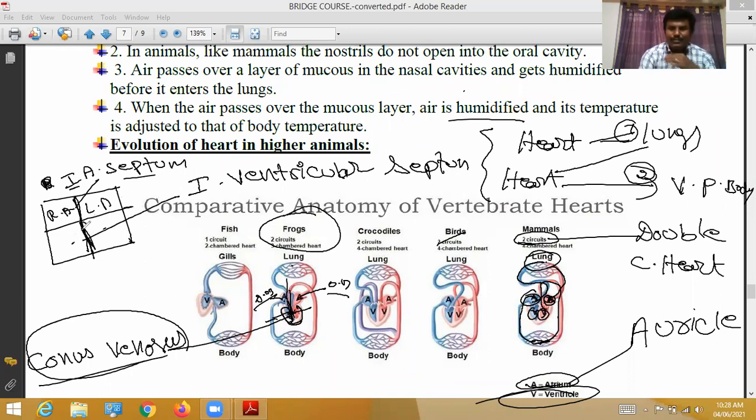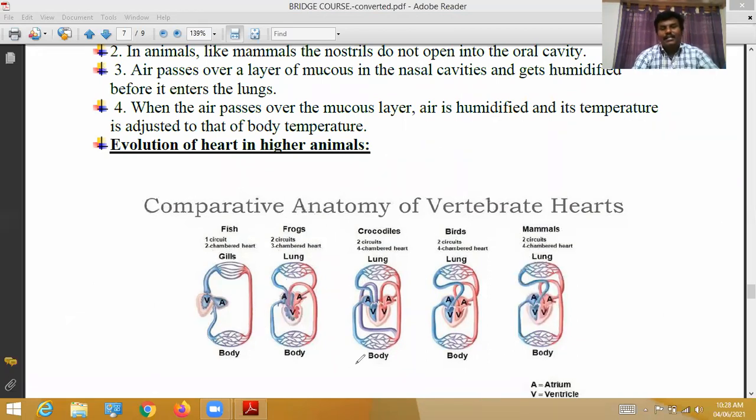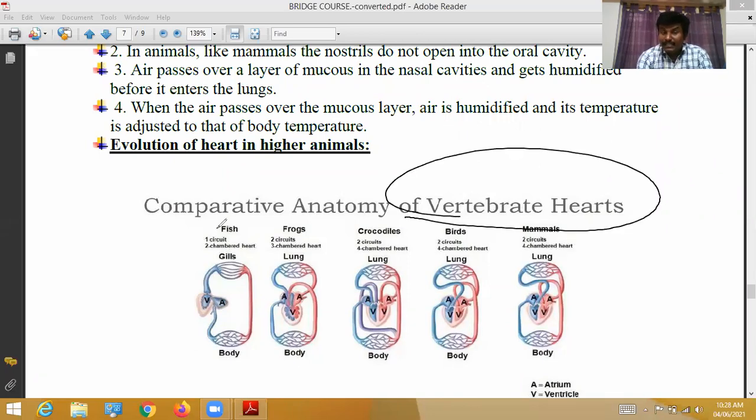At the same time, this much information you will study in higher classes, in the sense first PUC. So that much depth now I can't go. So that's all. This is the comparative anatomy of vertebrate hearts. Like this, a single circuit, two chambered heart gradually evolved during the course of evolution. Finally, four chambered hearts are formed.